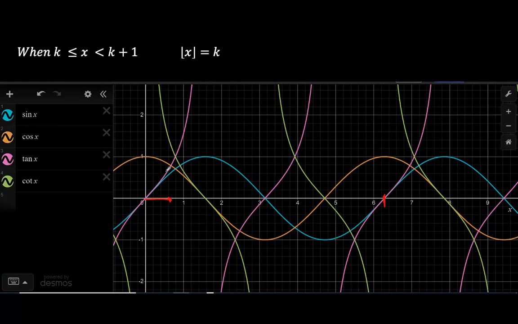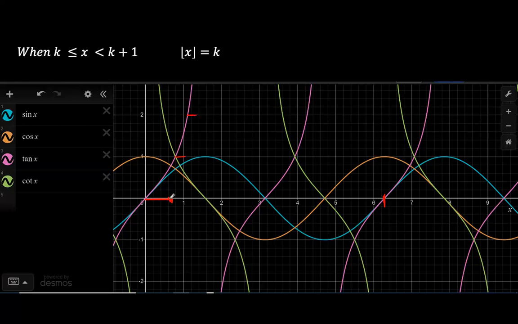And tangent x would also be 0 because it's less than 1 at that point. Beyond pi over 4, tangent x crosses 1 and begins to be greater than 1. So we see that tangent x becomes 1 for a small duration until it becomes 2, and then it continues from here onwards until it crosses the 3, becomes 2, like that.